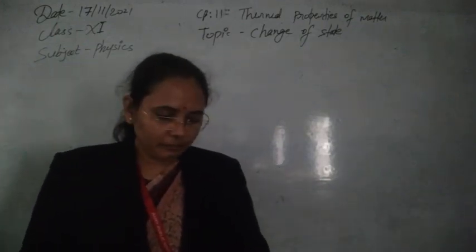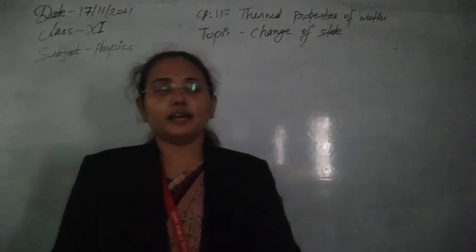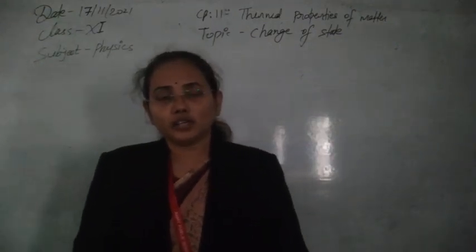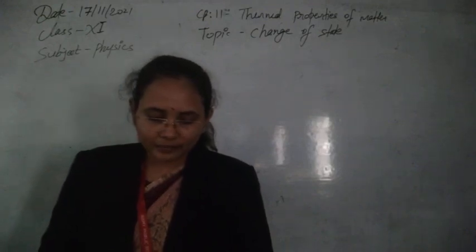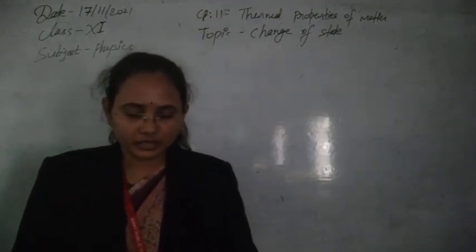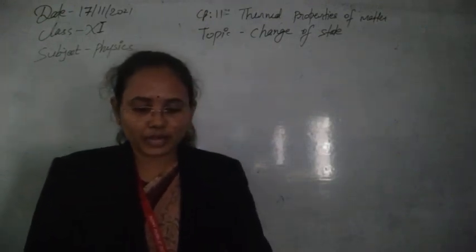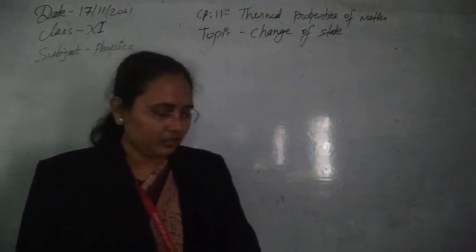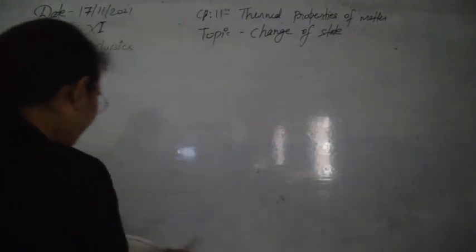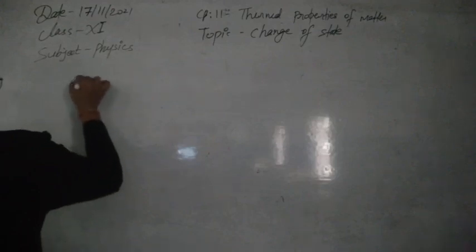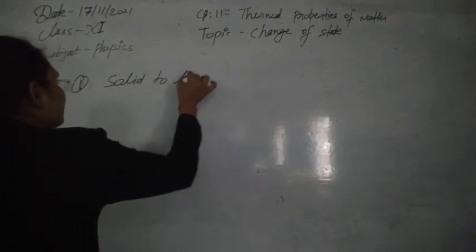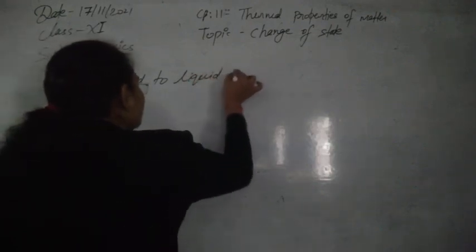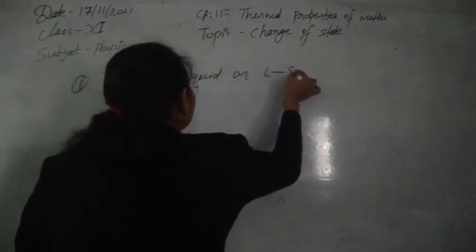The conversion of the phases, solid, liquid and gas, into one another is known as change of state. There are commonly two types of change of state of matter. The first one is solid to liquid or liquid to solid.